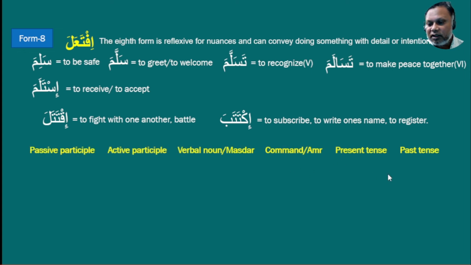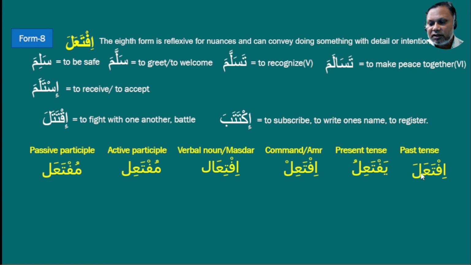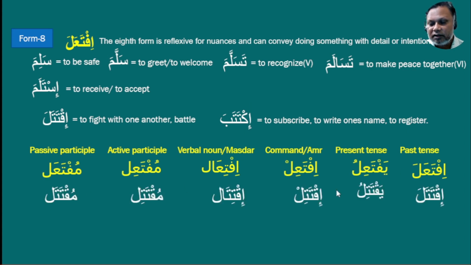Now, as usual, the 6 things that we have to derive for this pattern, ifta'ala, are past, present, command, verbal noun, active and passive participle. And as usual, this is our formula. We will put the ka, ta, and la. Then we will get iktatala for past tense. Present will be yaktatilu. Command verb will be iktatil. Verbal noun will be iktital. Active participle will be muktatil, and passive will be muktatal.